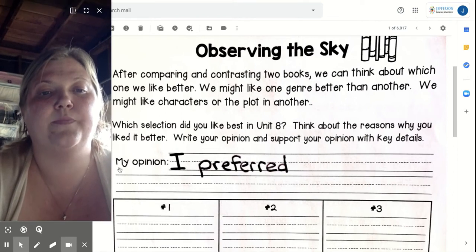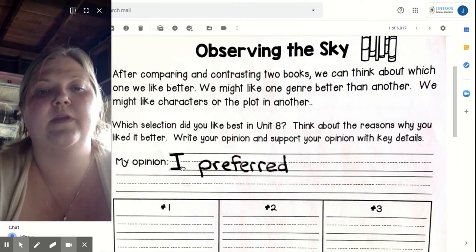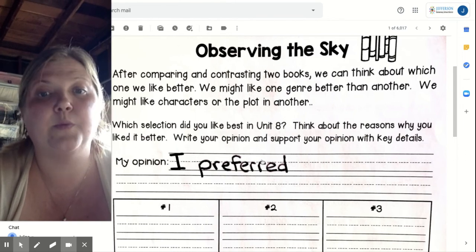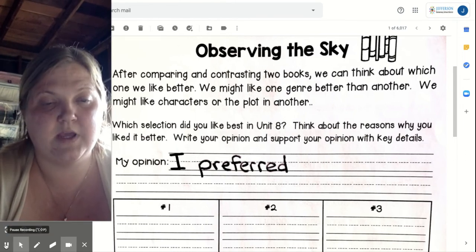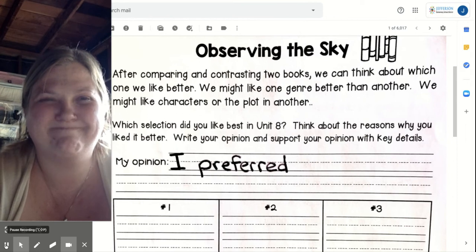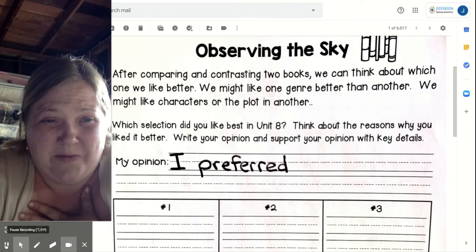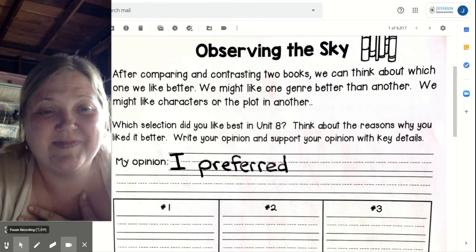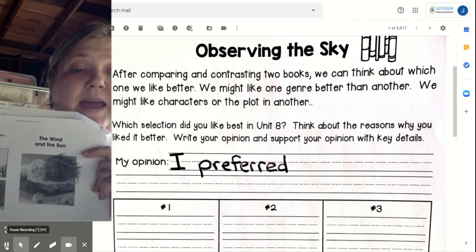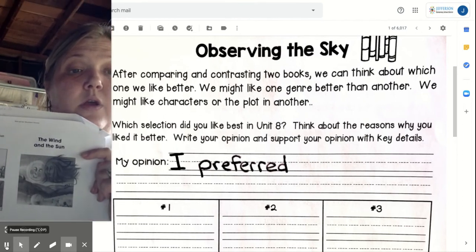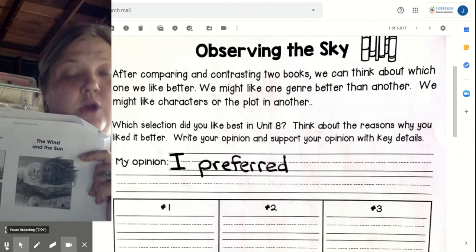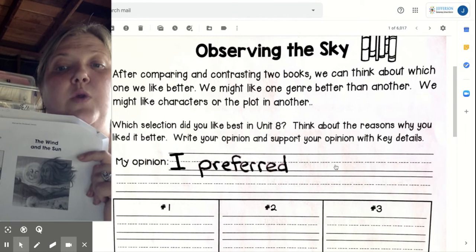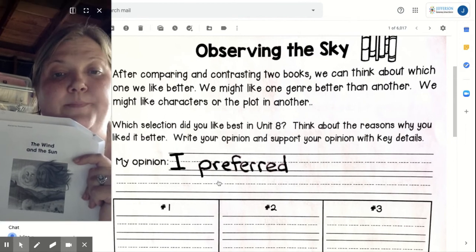I wrote, for my opinion, I'm going to start my sentence with the words I preferred. And I preferred, you probably guessed it, the one that I read, the fable, The Wind and the Sun. So I looked back in the packet and I found the title for the story that I'm picking. You find the title for the story that you're picking, and we're going to write it on the line.